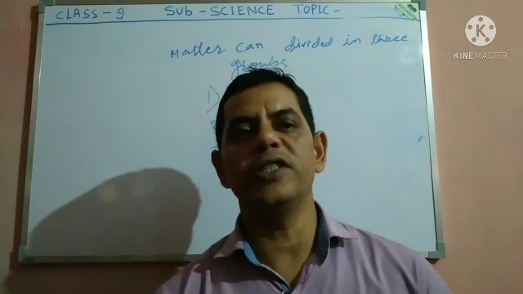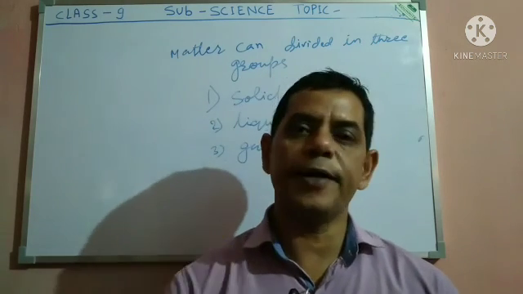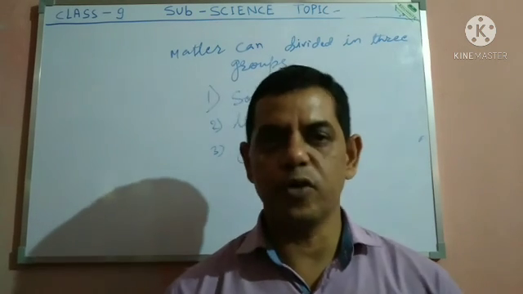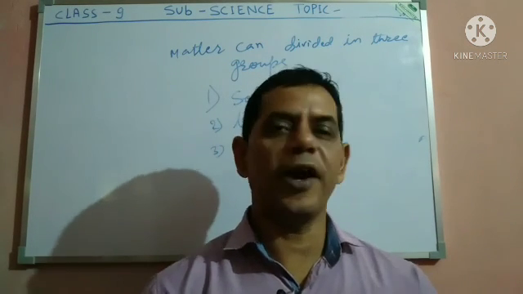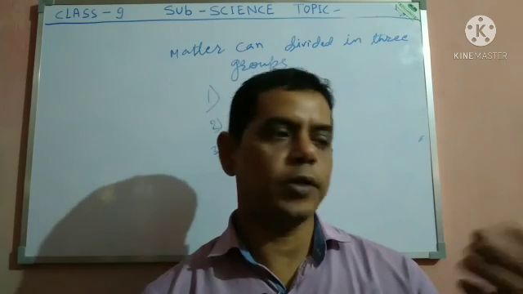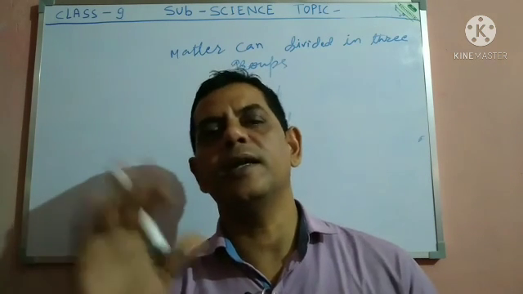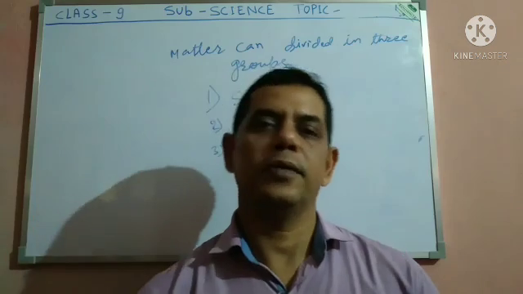So that solid converts into gas, that is called sublimation. If camphor is burned, it goes directly from solid to gas.